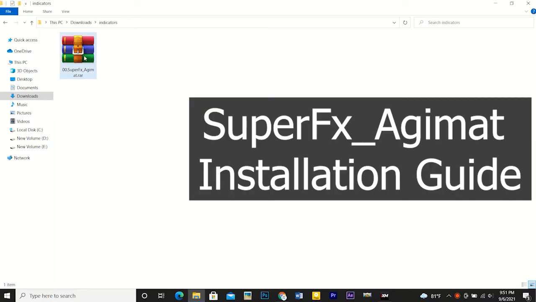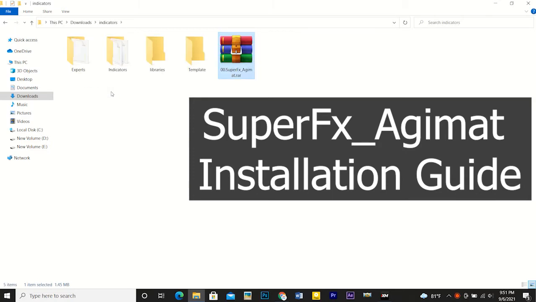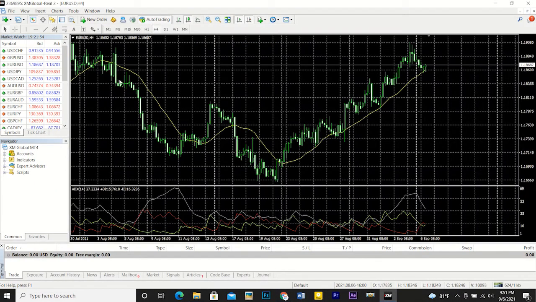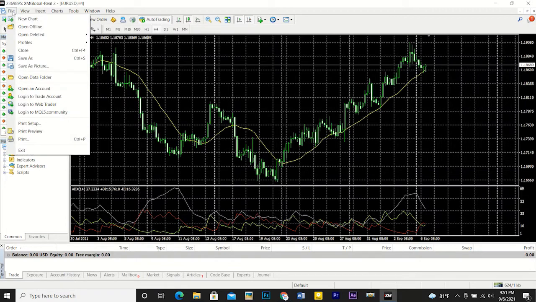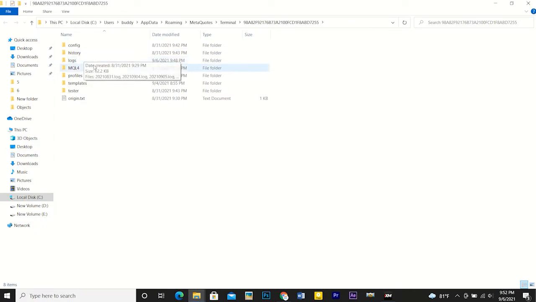After downloading the file, extract the zip file and follow the step guide that I am doing here. Simply you need to copy and paste the files inside the folders. Then go to File, Open Data folder. Then select MQL4 folder.